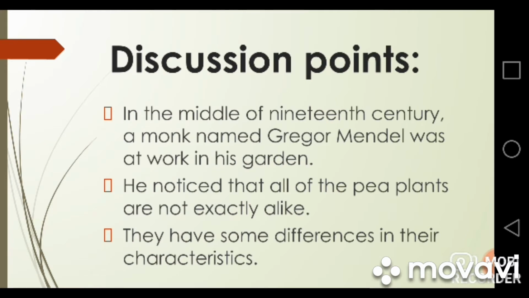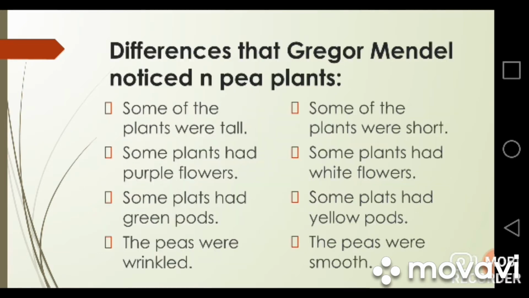Here in today's topic we will discuss an example of the pea plants. In the middle of the 19th century there was a scientist whose name was Gregor Mendel, and he was a monk by profession. One day he was working in his garden, and during that he noticed that all of the pea plants were not exactly the same. They were different in different ways. They were having different characteristics.